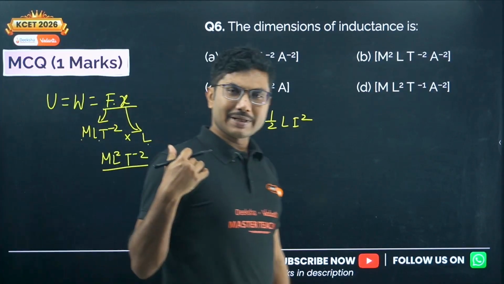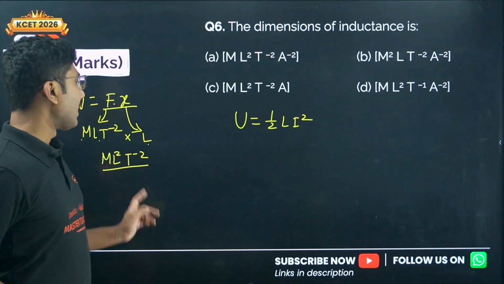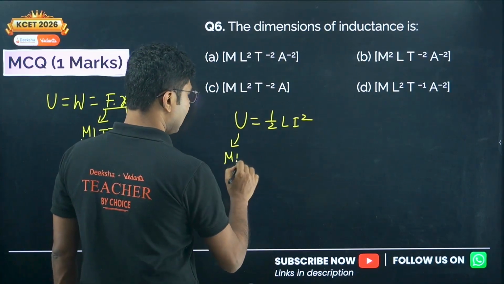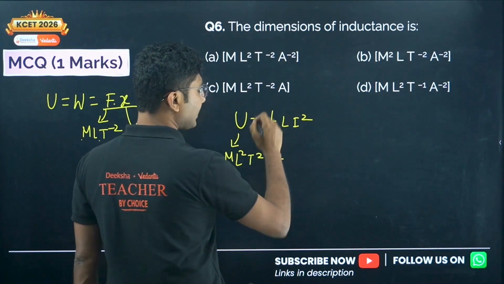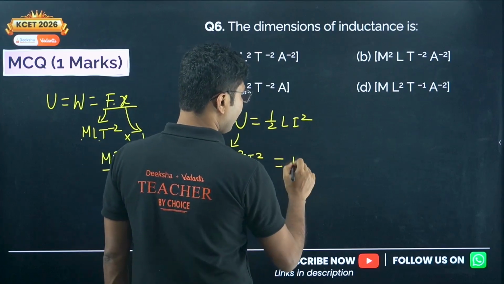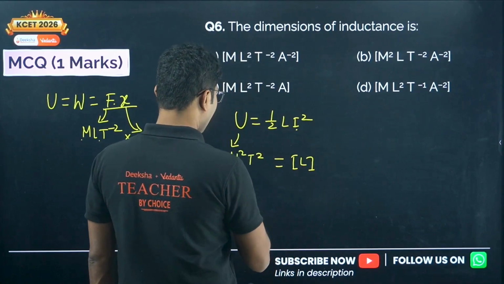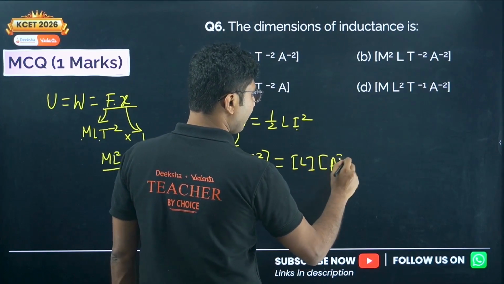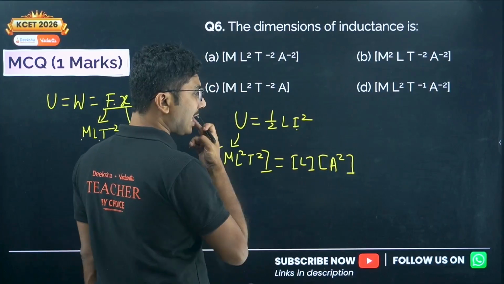You can remember this dimension, or you can formulate what is the dimension of energy. Now that dimension we know. So dimension of energy, M L squared T to the power of minus 2, equals, this half is dimensionless, so dimension of L and dimension of current. What is the dimension of current? Dimension of current is known, it is A, so I squared means the dimension will be A squared.